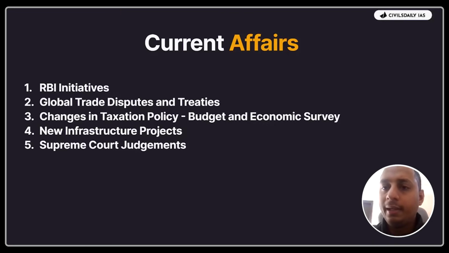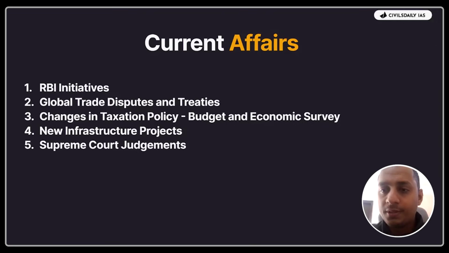For example, any changes in the tax budget or any new initiatives or any significant innovations set out in the economic survey, you need to focus on the same. Okay. The fourth one is the new infrastructure projects. This is important because in 2024, UPSC asked how many of the above are greenfield airports. And Donyi Polo airport was inaugurated in that particular year. So infrastructure projects is something you need to follow.